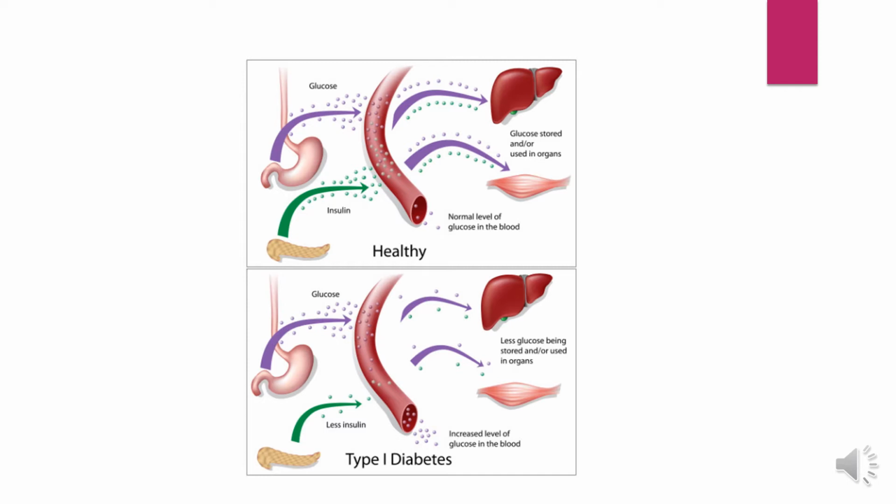Here you can see in healthy individuals there is normal secretion of insulin and hence a normal level of glucose in the blood. Whereas in type 1 diabetes there is less insulin, and so there is an increased level of glucose in the blood, with less glucose being stored or used in the organs.